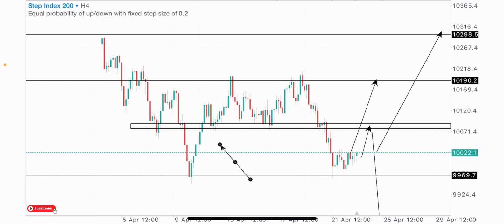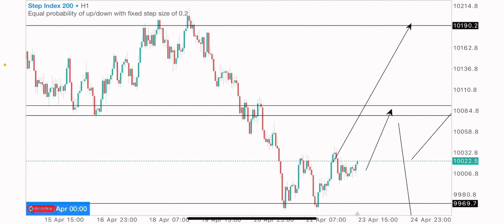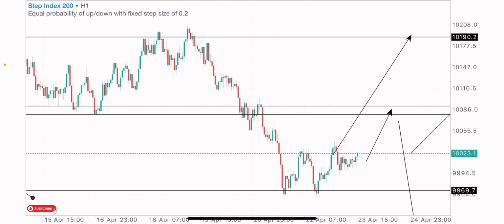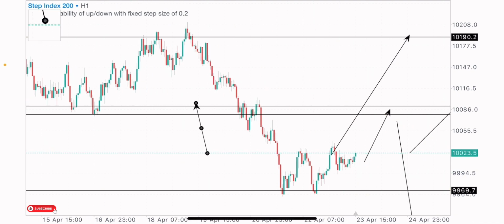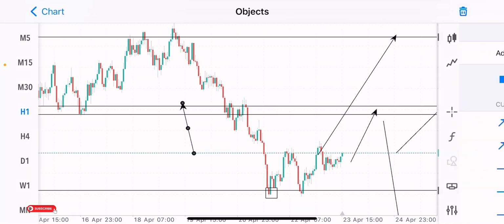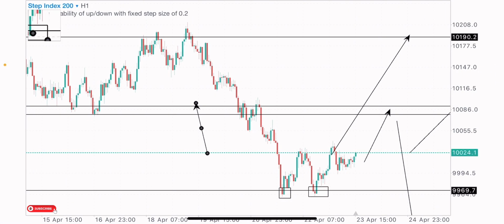So on the 1-hour time frame, basically everything's looking nice. So I'm short-term bullish on this index. I'm looking for buy opportunities, possible buys on this index, and you can see that we got a double bottom formation here on the 1-hour time frame. The first lows at that point and the second lows at this zone.